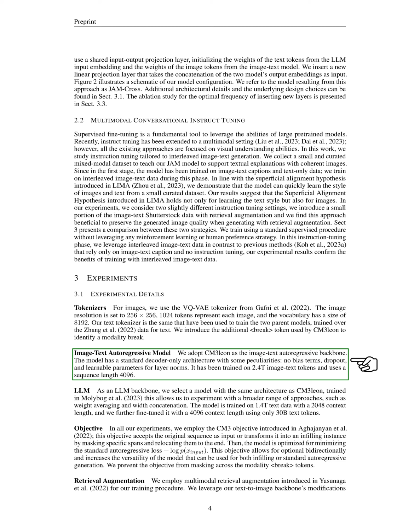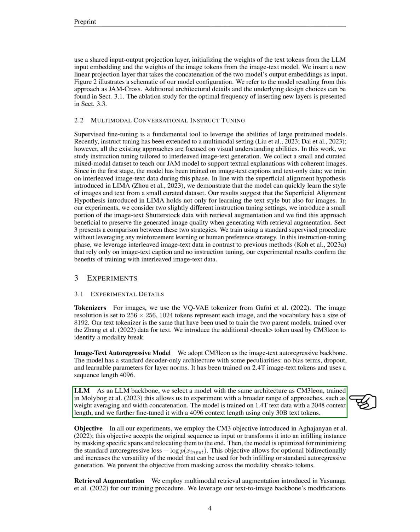We adopt CM3Leon as the image-text autoregressive backbone. The model has a standard decoder-only architecture with some peculiarities: no bias terms, no dropout, and learnable parameters for layer norms. It has been trained on 2.4T image-text tokens and uses a sequence length of 4096.